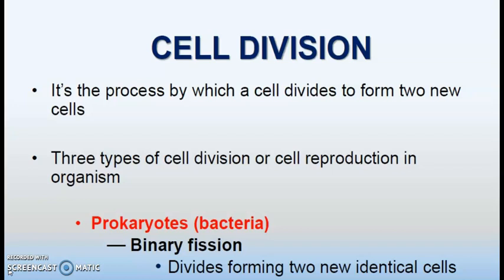Three types of cell division or cell reproduction are observed in organisms. The first one is in prokaryotes. Here the type of cell division is binary fission. In this, the cell divides forming two identical cells.